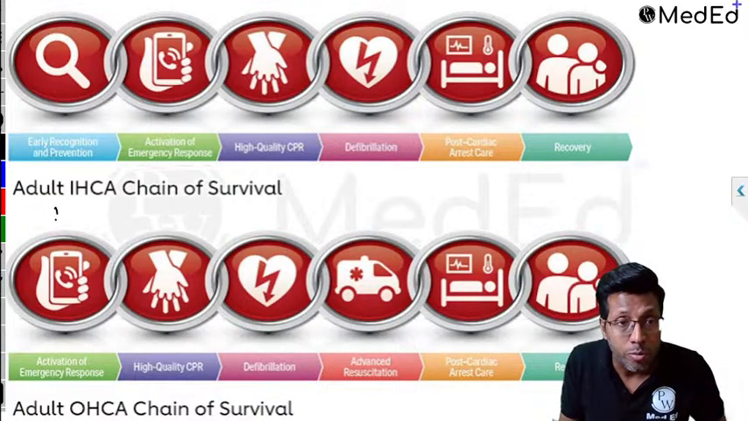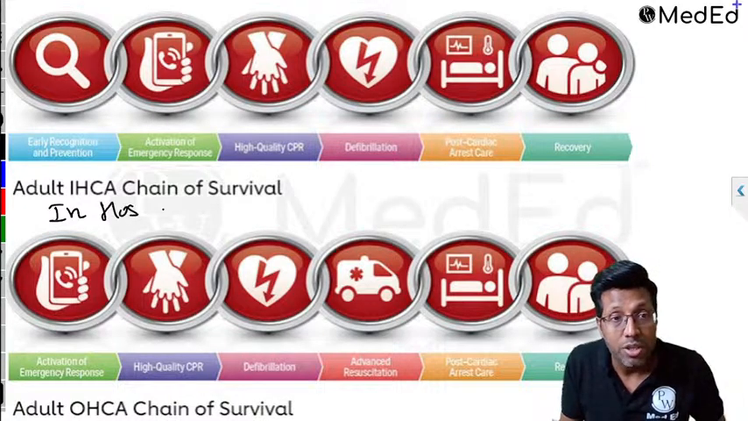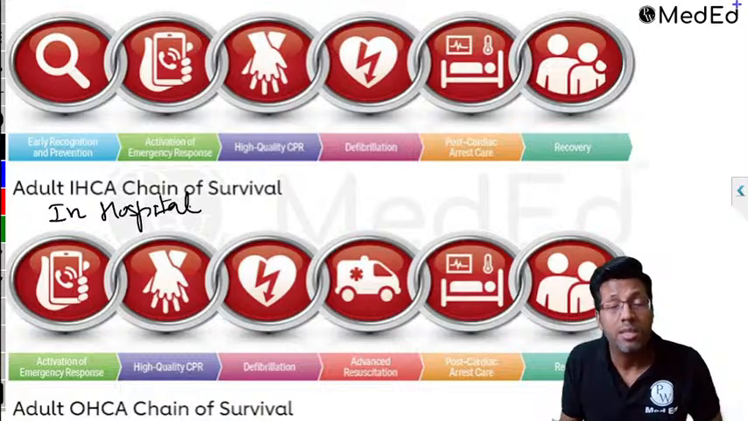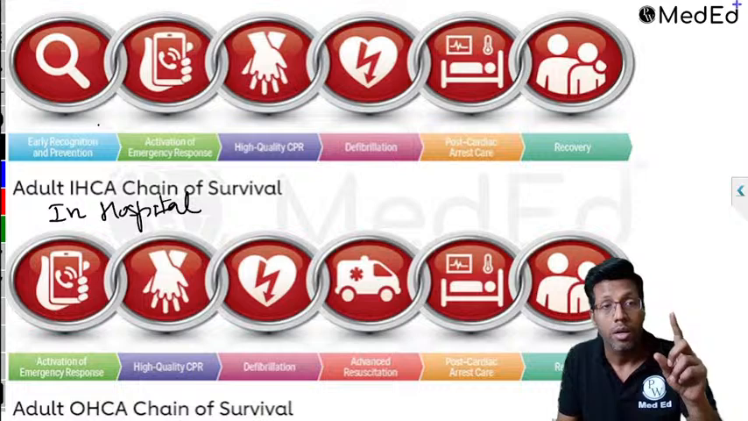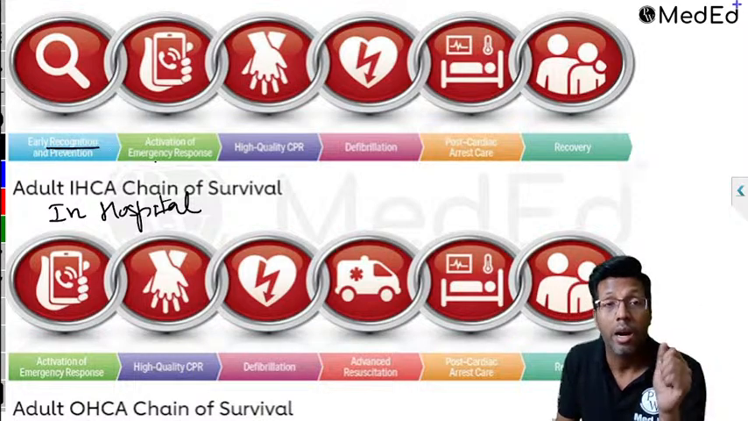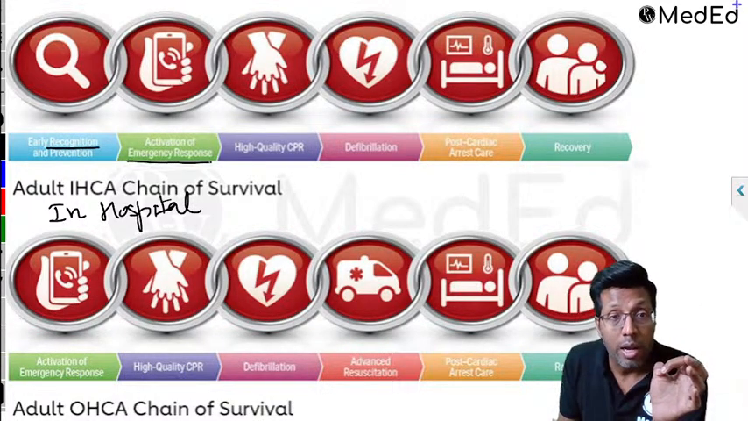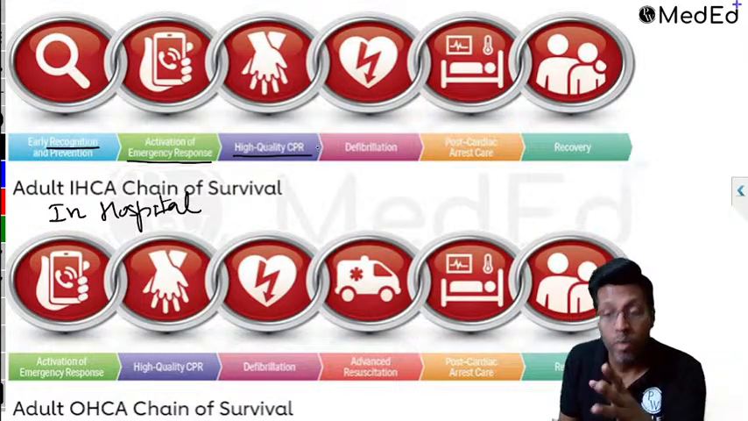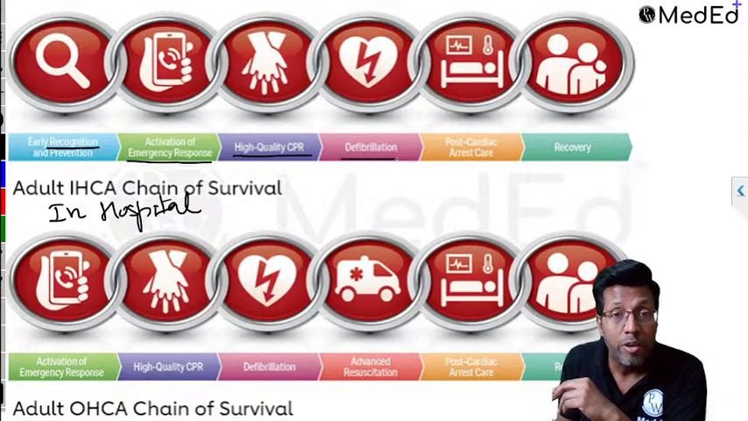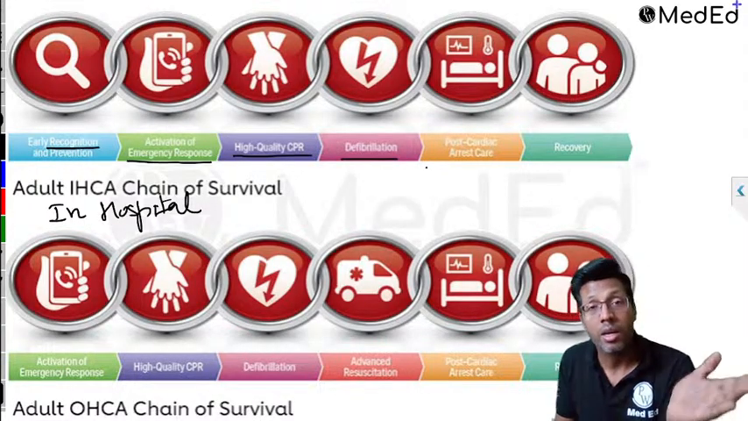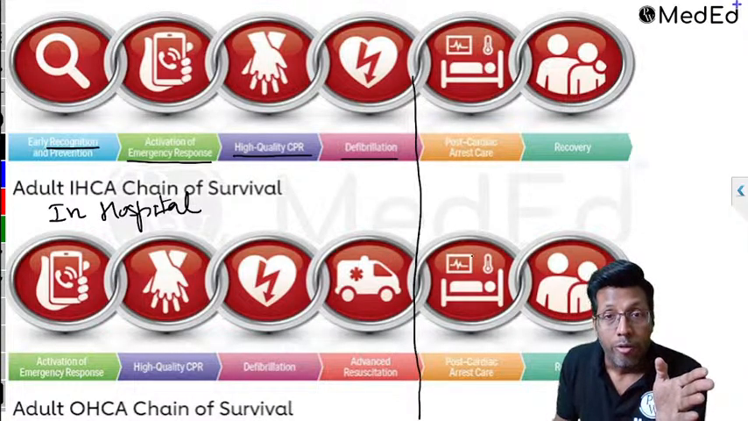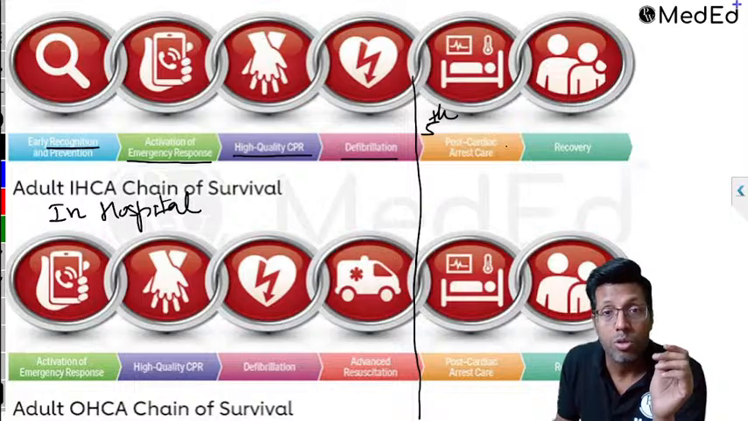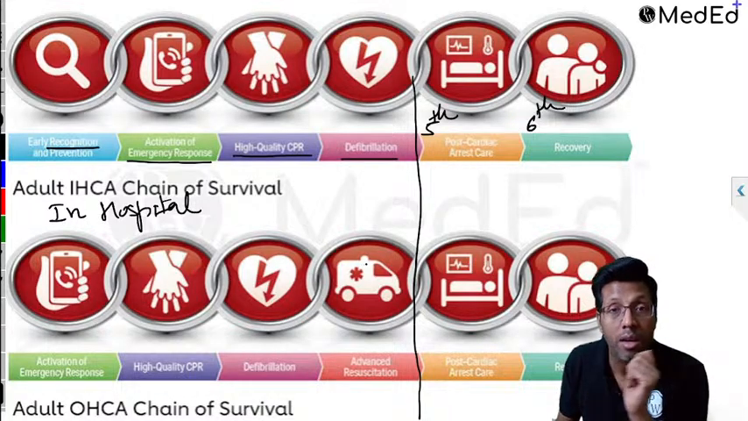So the first thing is in-hospital cardiac arrest. If a cardiac arrest has happened inside the hospital, the first thing is to recognize that it is cardiac arrest and immediately call for help, activate emergency response, do a high quality CPR, which means good chest compressions, 100 to 120 per minute, all that we were discussing. Defibrillate as and when needed. If it is ventricular tachycardia or ventricular fibrillation, you will give the shock to the patient. That's the fourth step. Fifth link is post cardiac arrest care, and the sixth link is recovery.